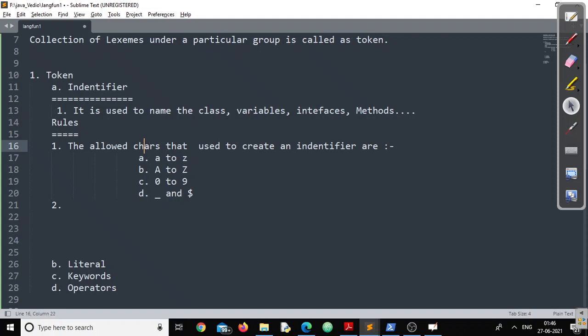The characters used to create an identifier are these. You cannot go beyond these characters. These are the only characters, right?